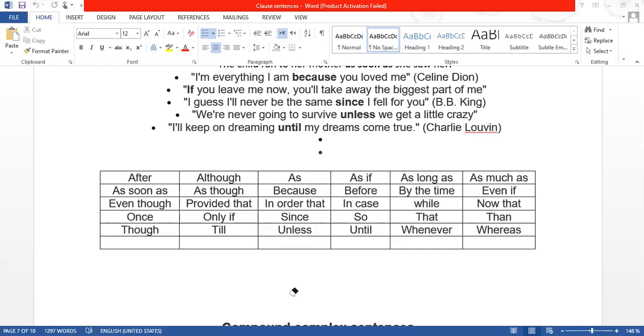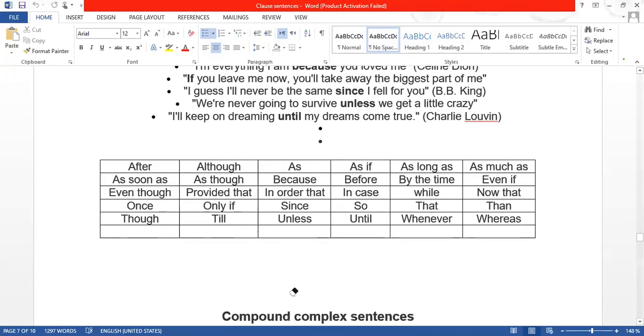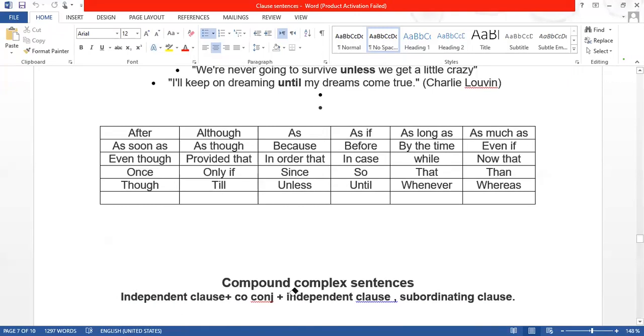Now I'll be talking about how we can use "were" with he or she. We can use it with he or she when we talk about impossible sentences or unreal sentences. So I'll send you this, and then you can go and find other subordinating conjunctions and try to use them in paragraphs.